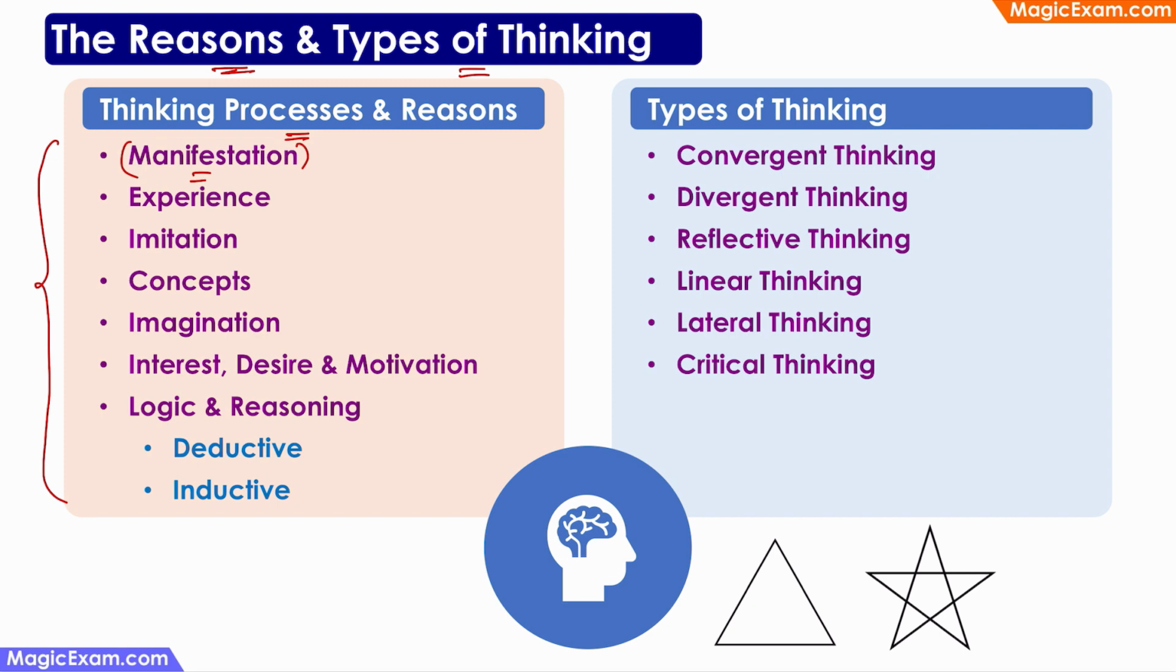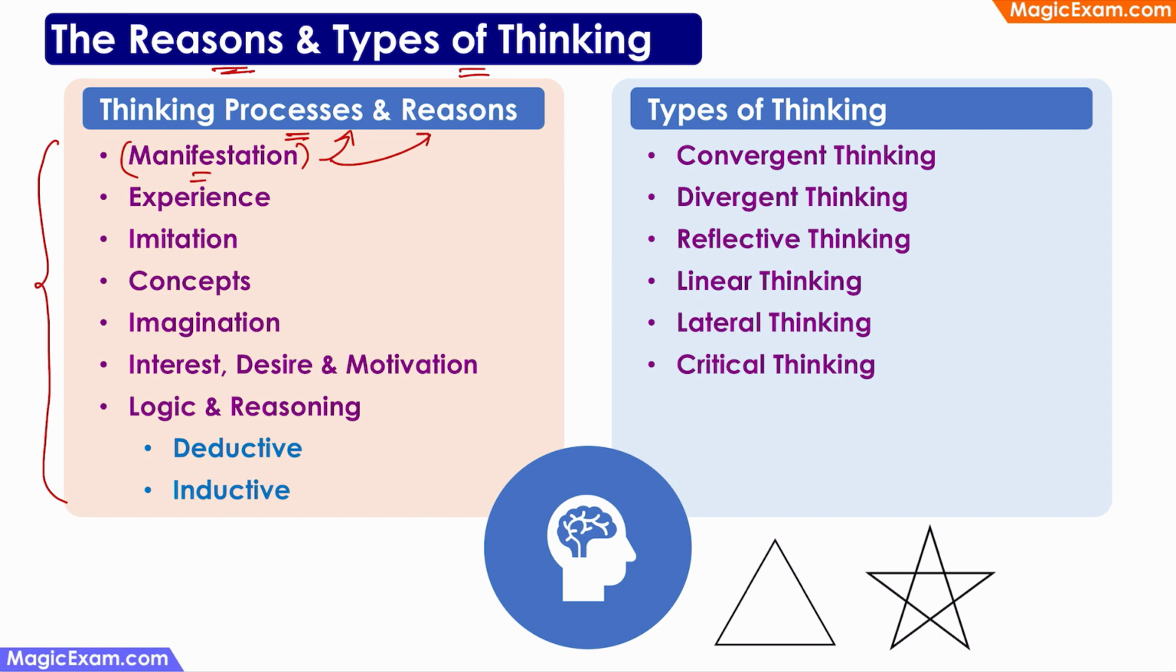When a child sees an elephant for the first time, you can say that an elephant is manifested before the child. So this manifestation or appearance of an elephant can be a reason for thinking, and the child is absorbing some information about the elephant through his eyes, through his nose, through his ears. So this manifestation is a process of thinking as well.